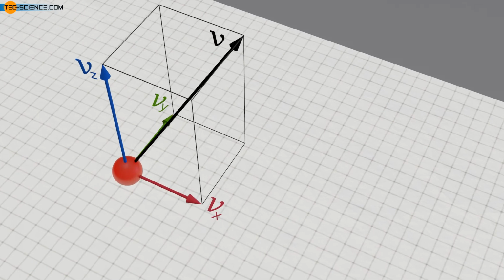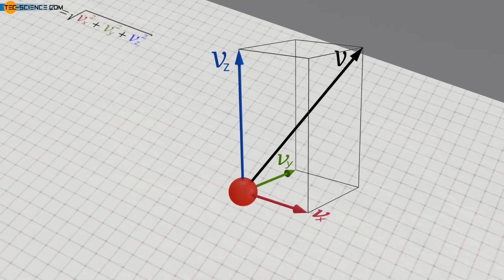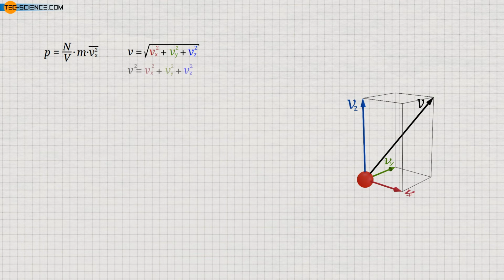For this purpose, we will take a closer look at the relationship between the velocity vector and its components. The magnitude of the velocity vector, called speed, can be determined from the individual velocity components as shown. Thus, for the square of the speed, the given relation applies. Of course, the mean value of the squared speed can then also be determined from the mean value of the individual squared velocity components. The velocity components of the molecules are statistically distributed and no direction is preferred. The mean value of the speed squares will thus be identical for all velocity components.